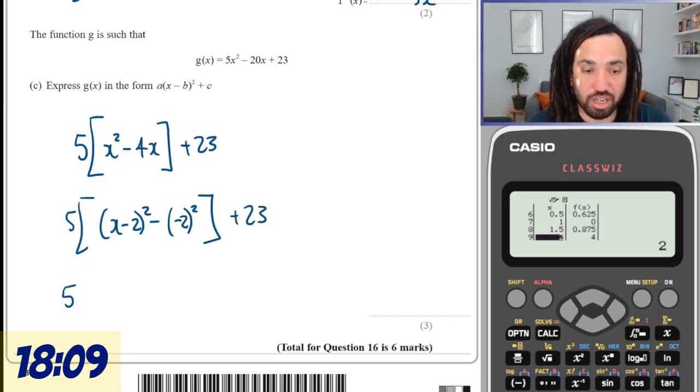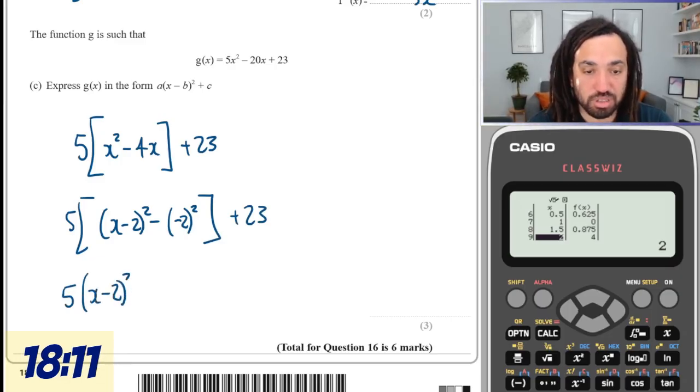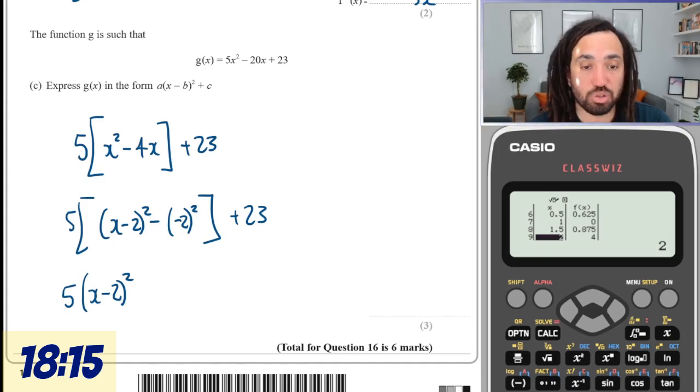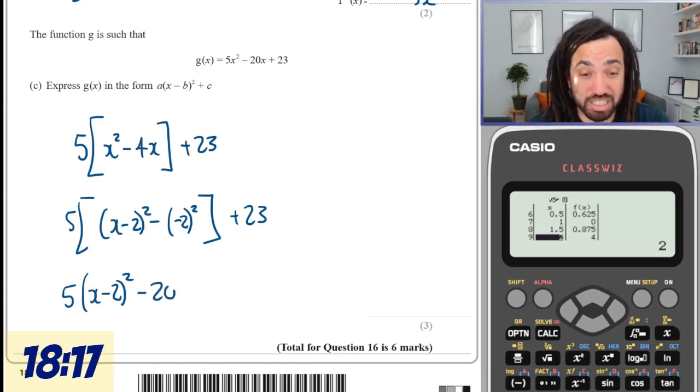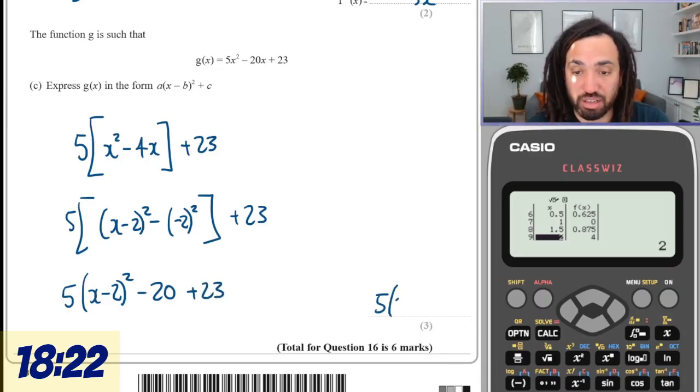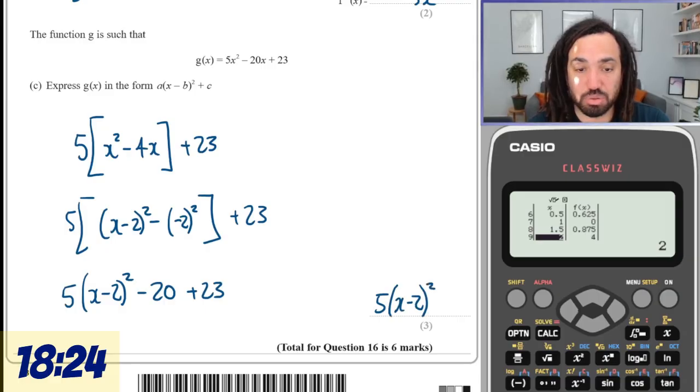So this gives us 5 lots of. This here is minus 2 squared, which is 4, and then it's a minus 4 times by 5 is minus 20, and then plus 23, so it's going to be 5(x minus 2) all squared, and then plus 3.